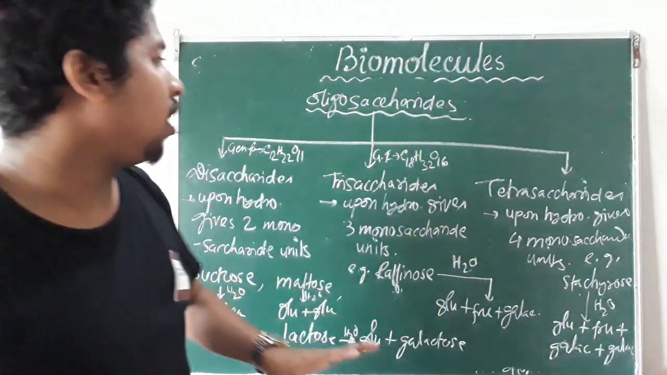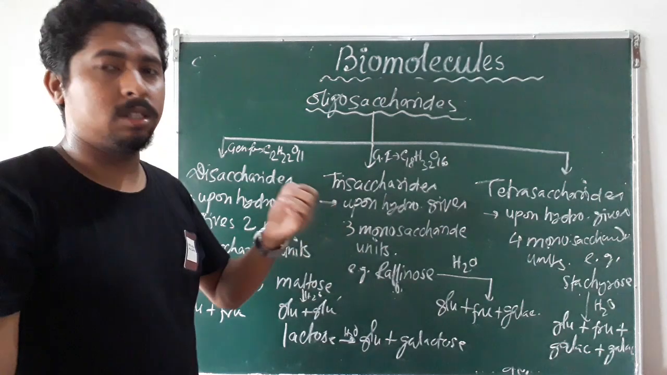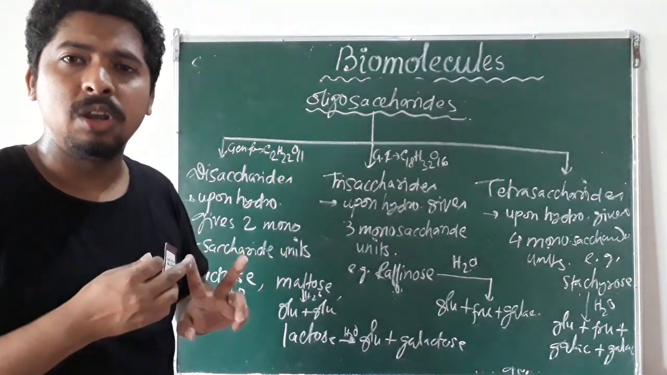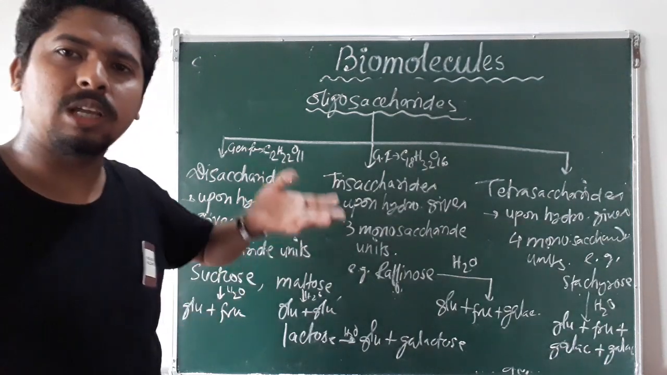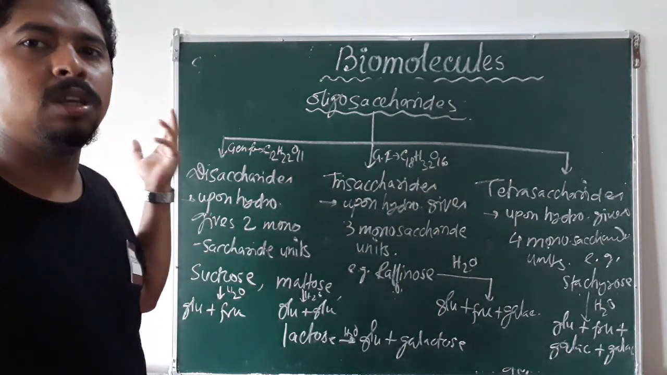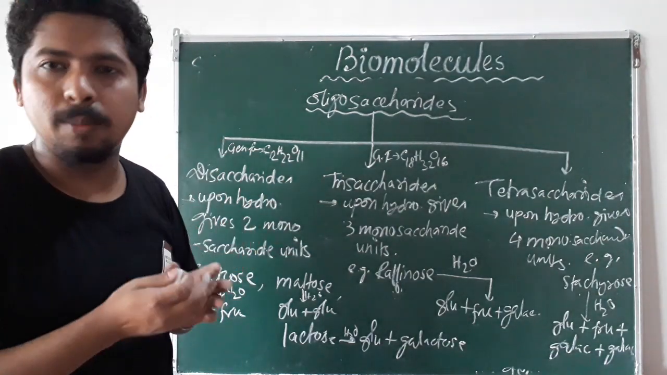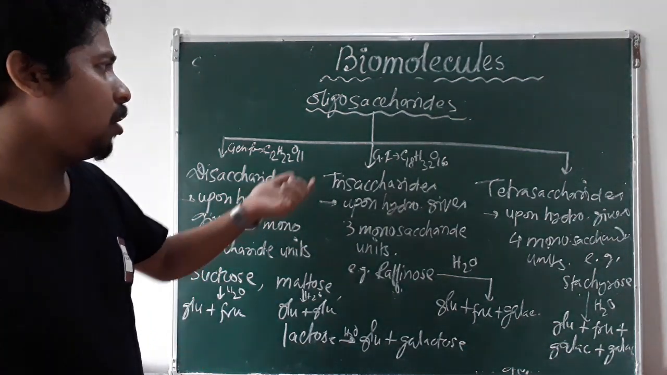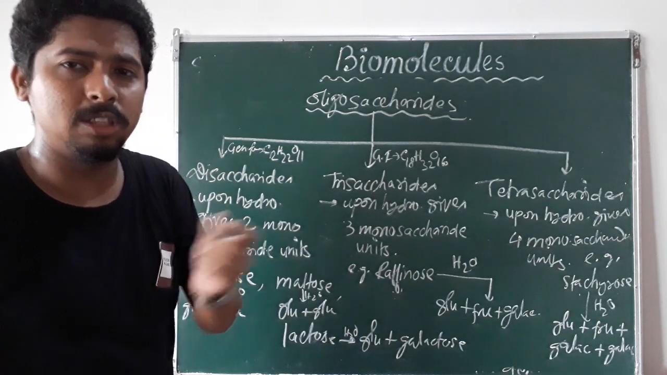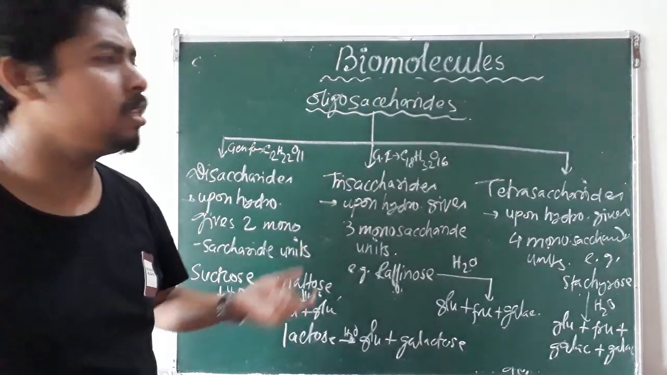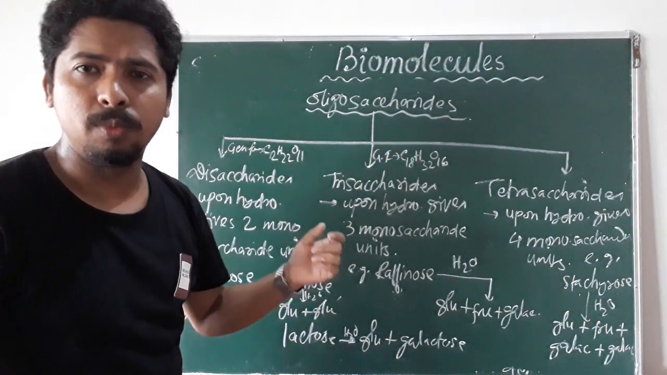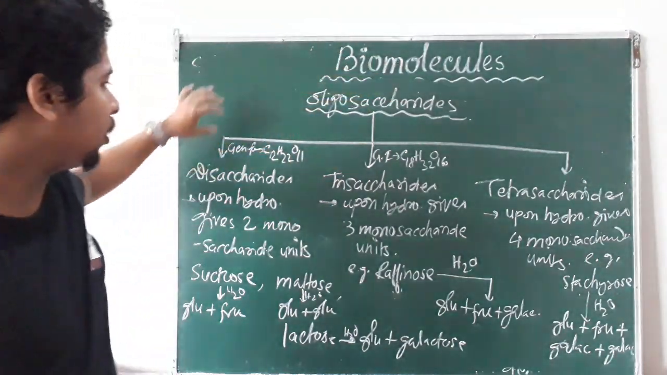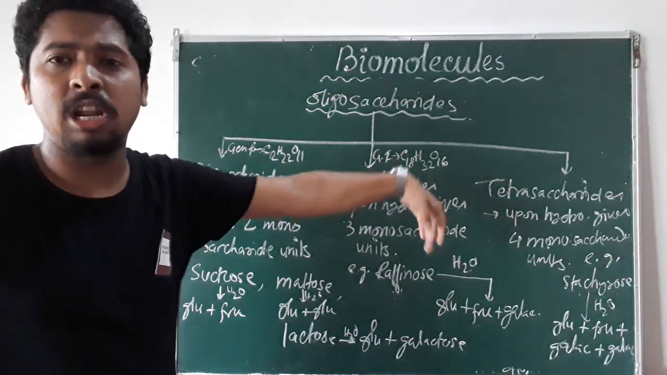So on the basis of hydrolytic products, these carbohydrates are classified into 3 types: monosaccharides, oligosaccharides, and polysaccharides. Monosaccharides cannot be further hydrolyzed to simpler molecules, for example glucose, fructose, ribose. Oligosaccharides give a few but definite number, 2 to 10, of monosaccharide units. Polysaccharides give a large number of monosaccharide units. Oligosaccharides can be disaccharide, trisaccharide, tetrasaccharide, pentasaccharide, like that.